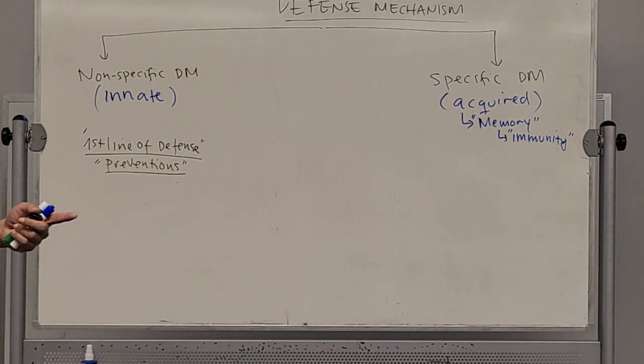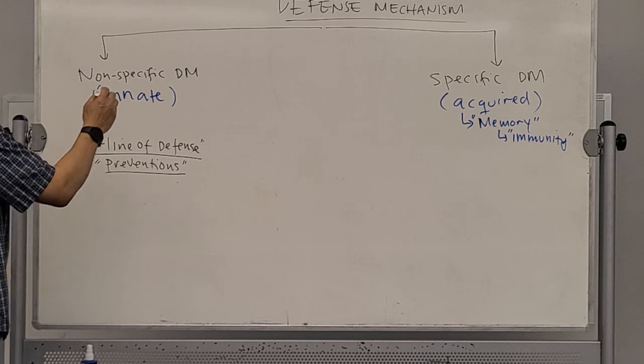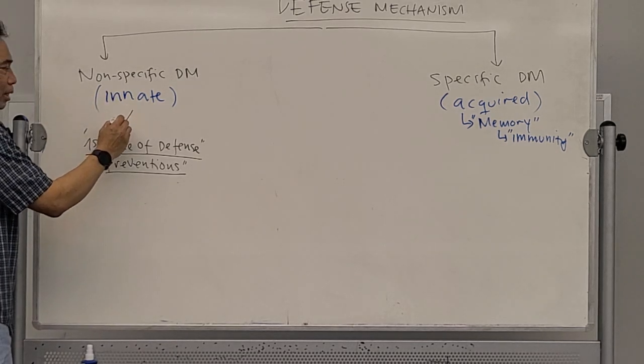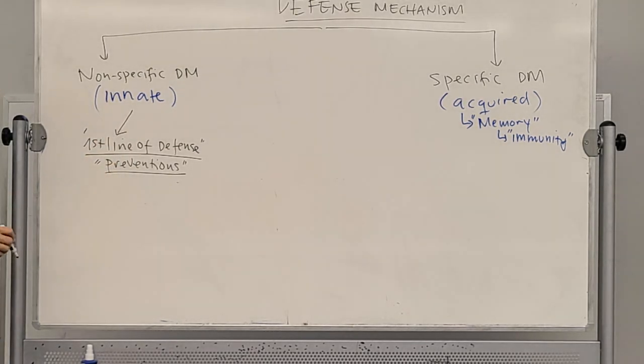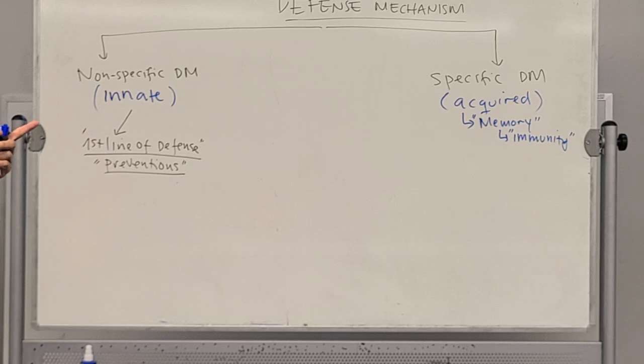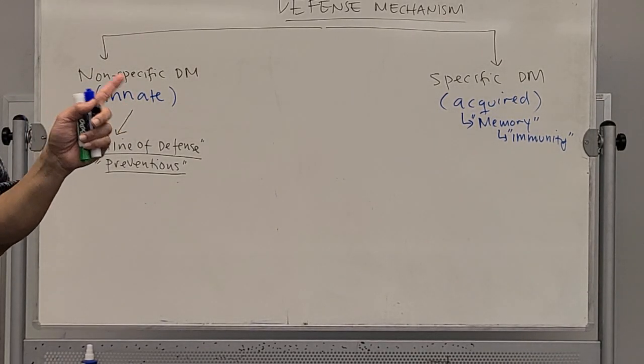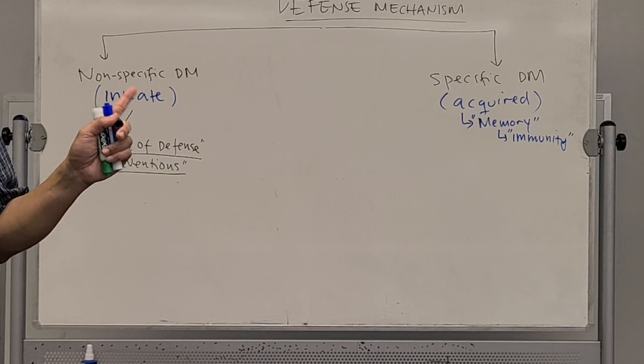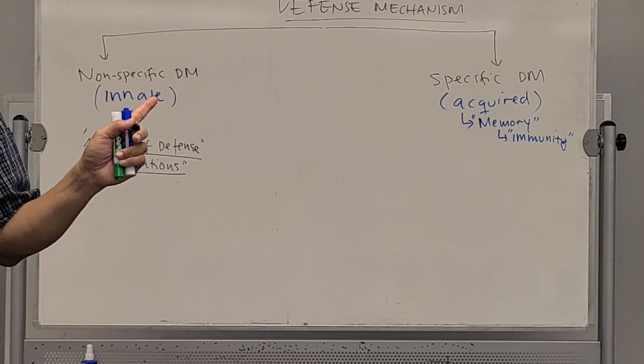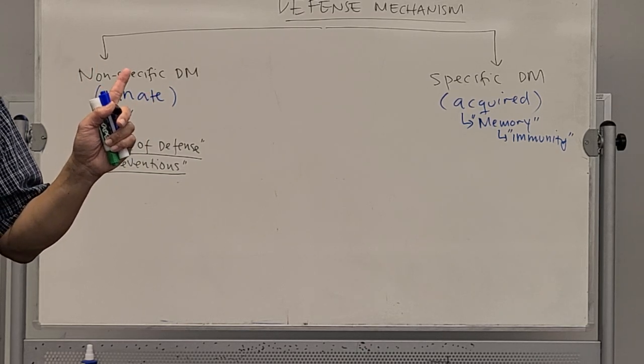And again, remember, this first line of defense is part of the non-specific defense mechanism. What does that mean? It means that we have it since we were born. We have this with us.